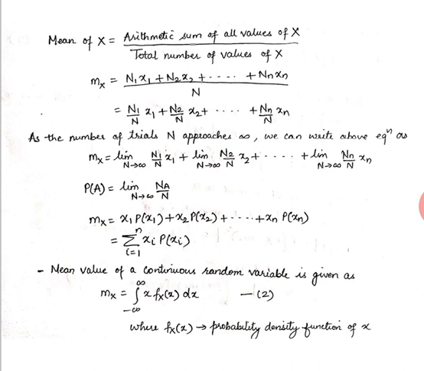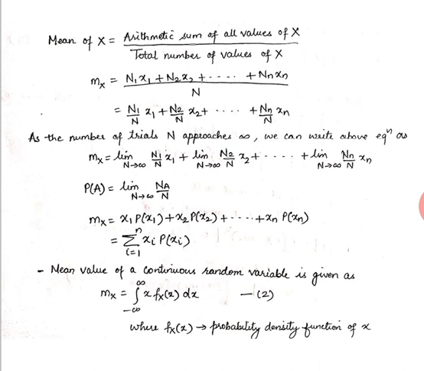which is written as capital N, the number of trials. So this equation we can write as n1 divided by N times x1 plus n2 divided by N times x2 and so on till nn divided by N times xn. As the number of trials N approaches infinity, if we take the limit, we can write the above equation as mx equals limit as N tends to infinity of n1 divided by N times x1 plus limit N tends to infinity of n2 divided by N times x2 and so on.